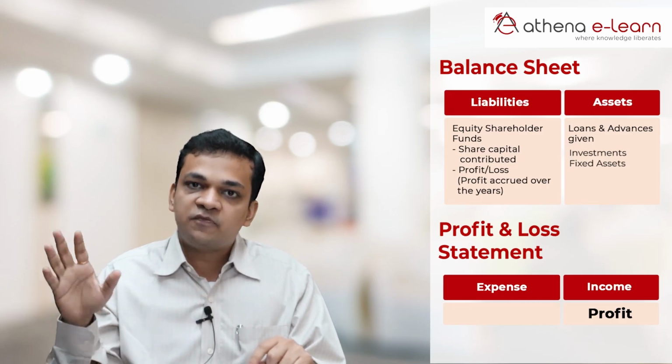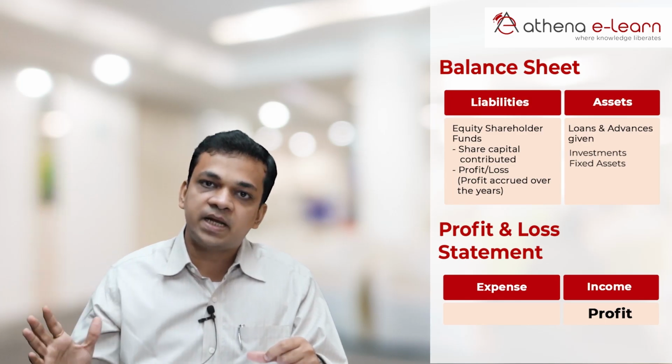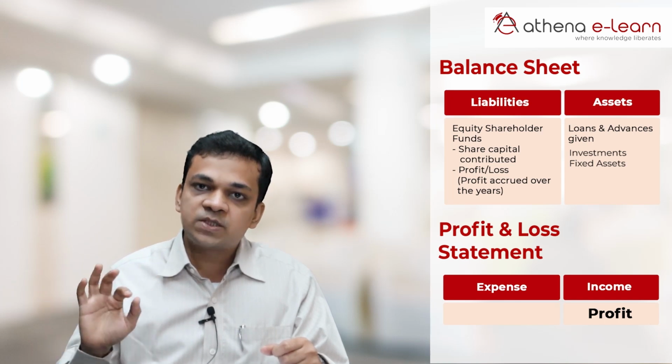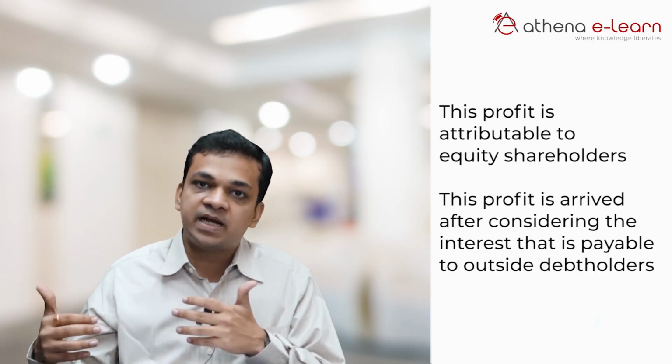There is another statement called the profit and loss statement, which consists of the expenses on the left hand side and the incomes on the right hand side, and the balance of the income over the expenditure is called profit. This profit is attributable to the equity shareholders because they are the ones who've taken the risk, and it is arrived at after taking into consideration the interest payable to the outside debt holders. So in the balance sheet, the profit will get added over there, right?